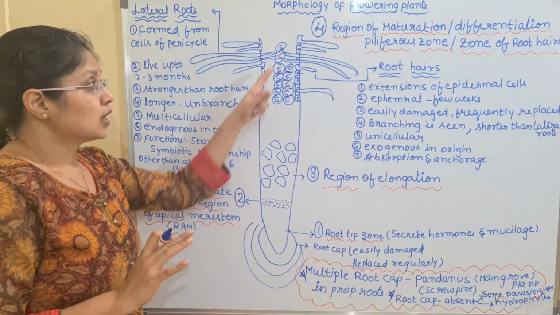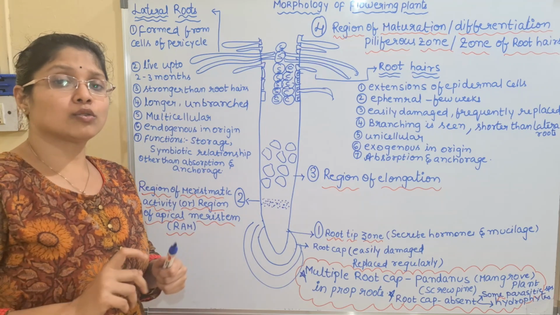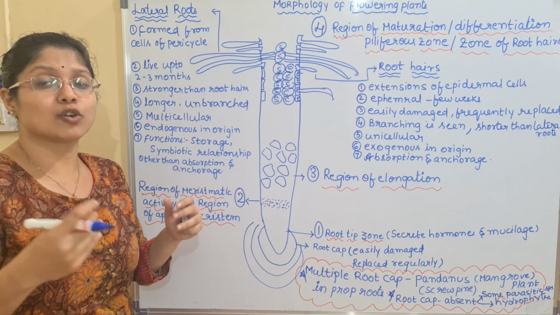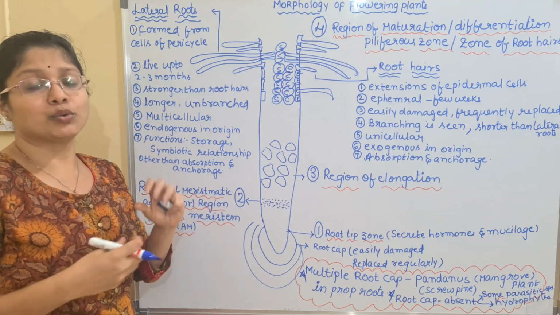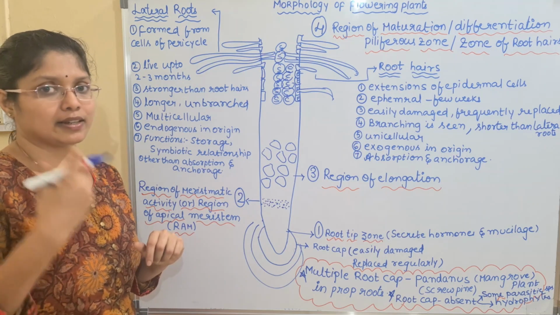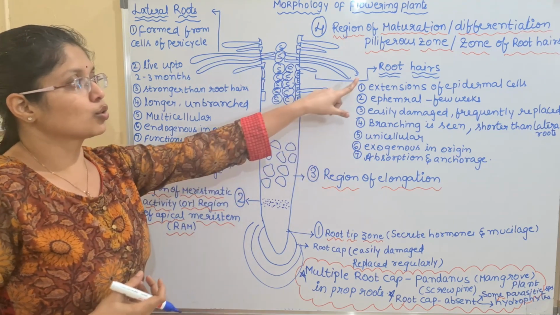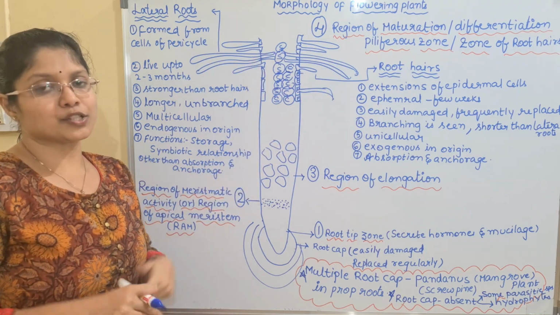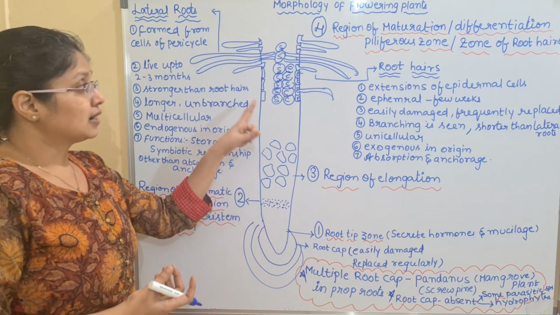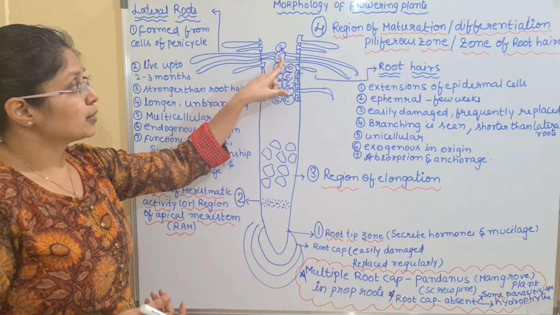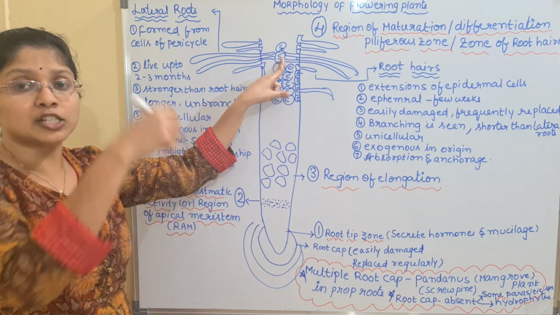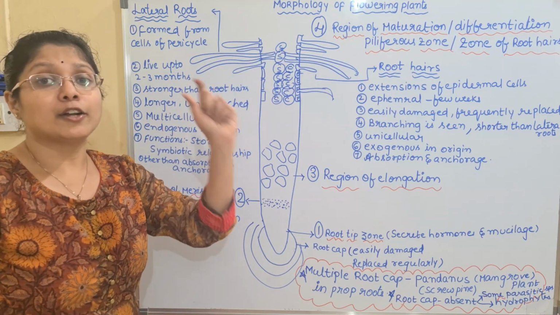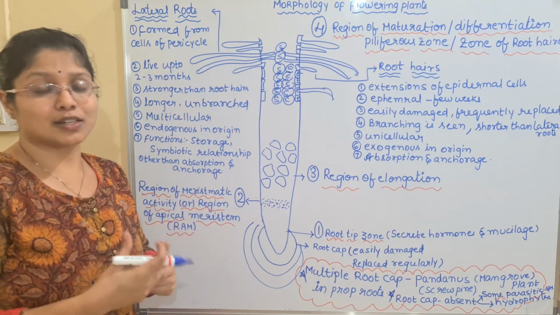Clear with this? So now tell me, what is the origin of the lateral root, children? It is endogenous in origin. Why? Because it is mainly produced from internal tissue, and hence we call it endogenous in nature. If you see the structure of the root hair, it is simply an extension of an epidermal cell and it is present on the surface. We call it exogenous. But the lateral roots are mainly produced from the stellar region which is present in the core of the root, and hence we call the origin endogenous.